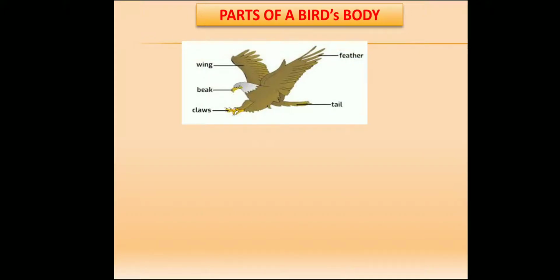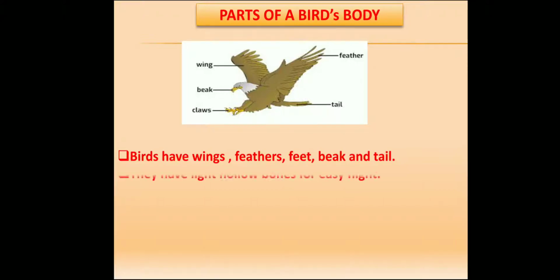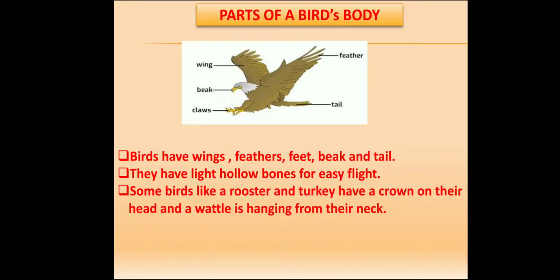Parts of a bird's body. Wings, beak, claws, tail, and feathers are all parts of a bird's body. Birds have wings, feathers, feet, a beak and a tail. They have light, hollow bones for easy flight. Some birds like the rooster and turkey have a crown on their head and a wattle hanging from their neck.